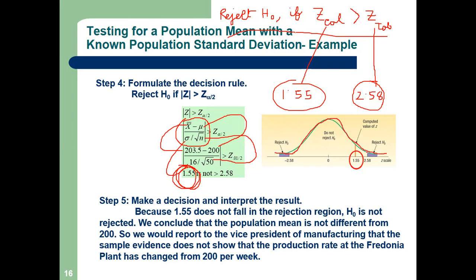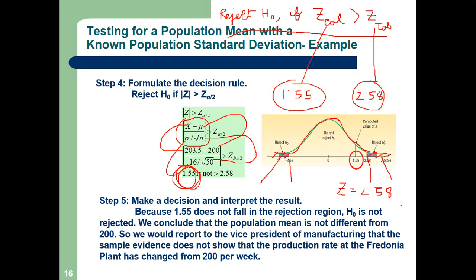This is my normal distribution. So my rejection regions are in the two tails because this is a two-tail test. So what will be my rejection region? Z equals 2.58 and greater than that. If it is more than 2.58, I will reject. So this is my rejection region, and if it is less than minus 2.58, this is also my rejection region.